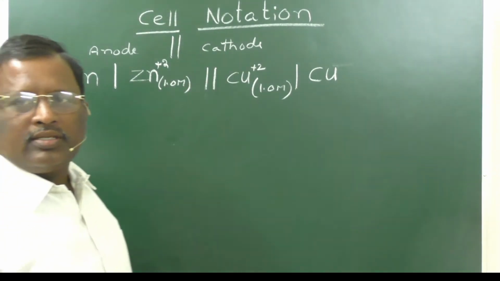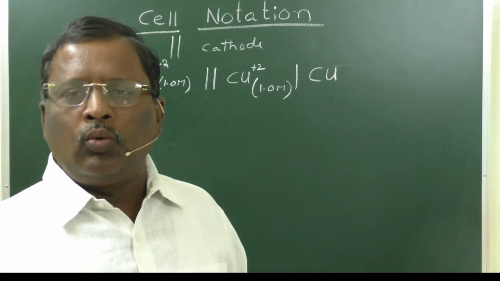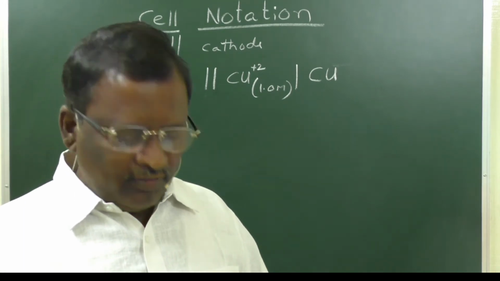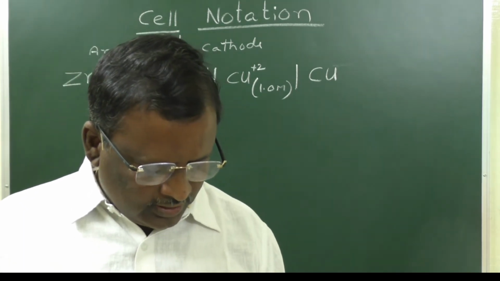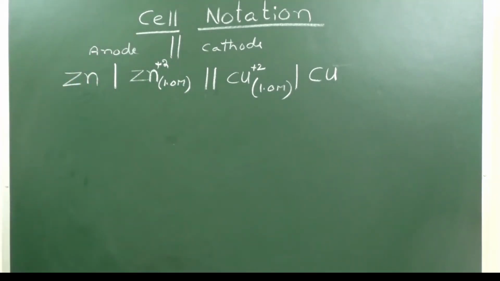Sometimes the same electrolyte is used while representing the galvanic cell. It is somewhat different when compared to this. For example, a hydrogen electrode is connected to a chlorine electrode.